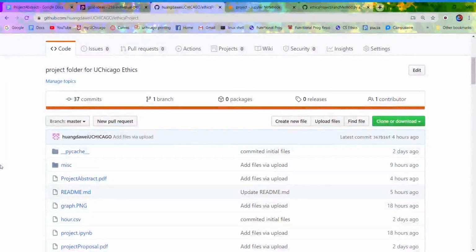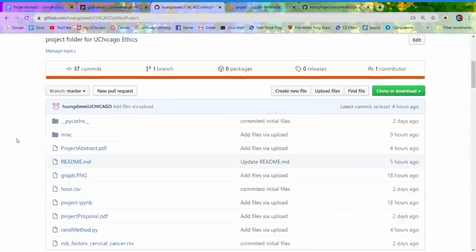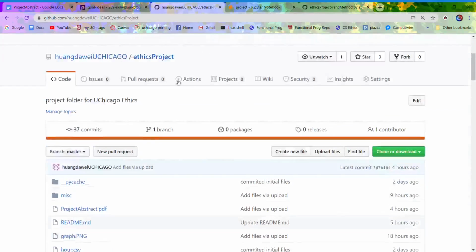Hello, my name is Dawei, and today I'll be presenting my project, the Interpretability of Machine Learning. I have stored my project in this GitHub repository, which can be easily accessed by this link over here.